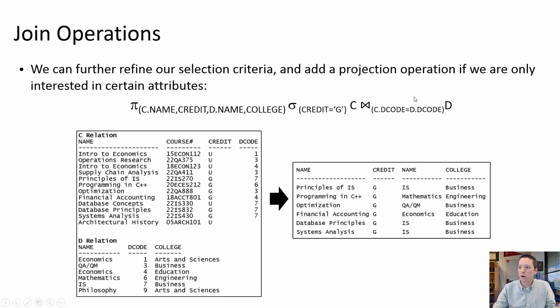So in this case, we are joining relation C and D on this condition, C.dcode equals D.dcode. So that is going to evaluate to a new relation. And then from the relation that is generated when this expression is evaluated, we can select only tuples that meet this criteria, values of the credit attribute equal G. And that's going to create a brand new relation from which we can project only these attributes we are interested in. Okay, and this is very similar to the nested relational algebra we saw in the previous video.